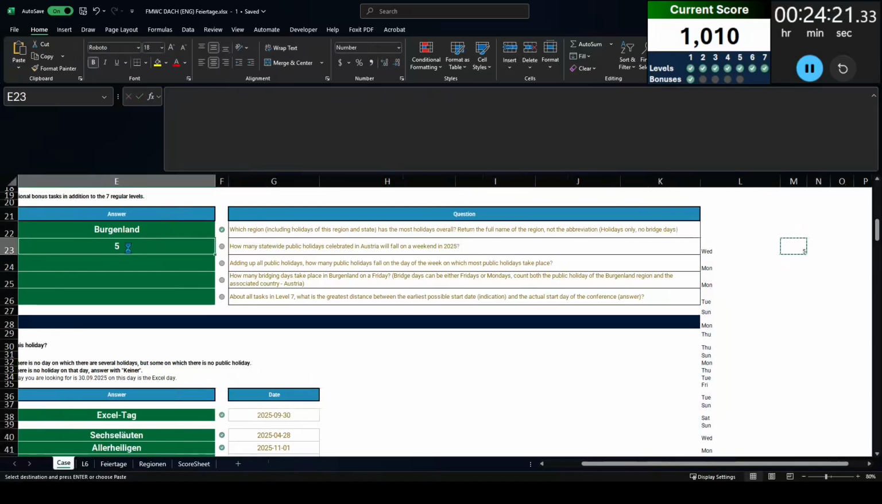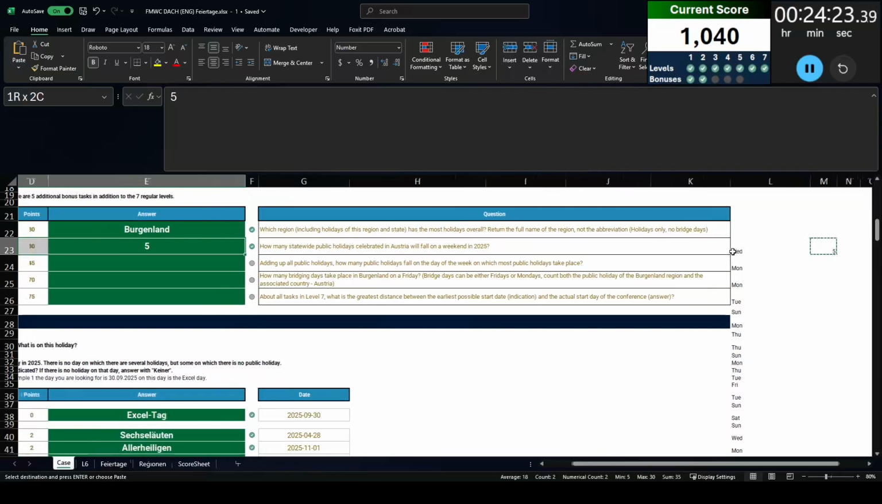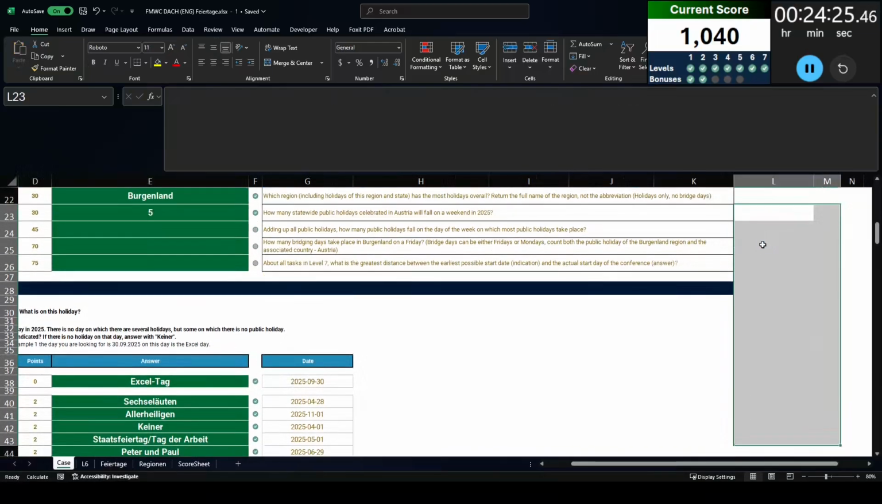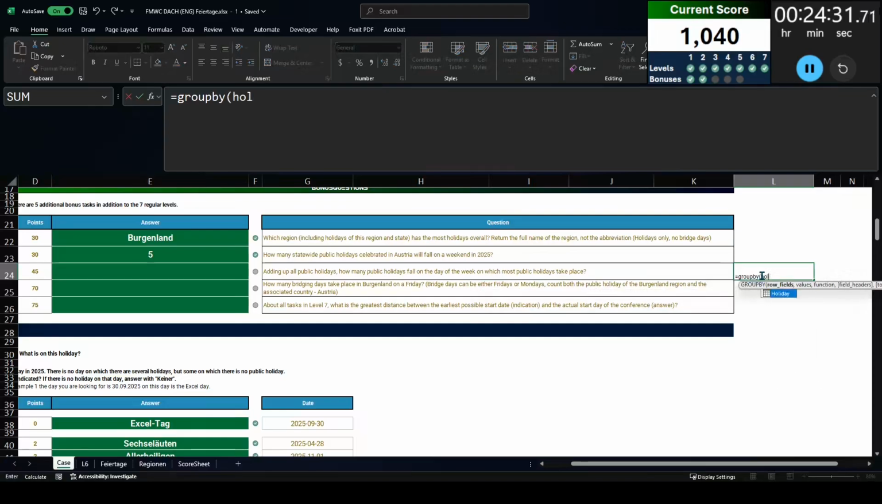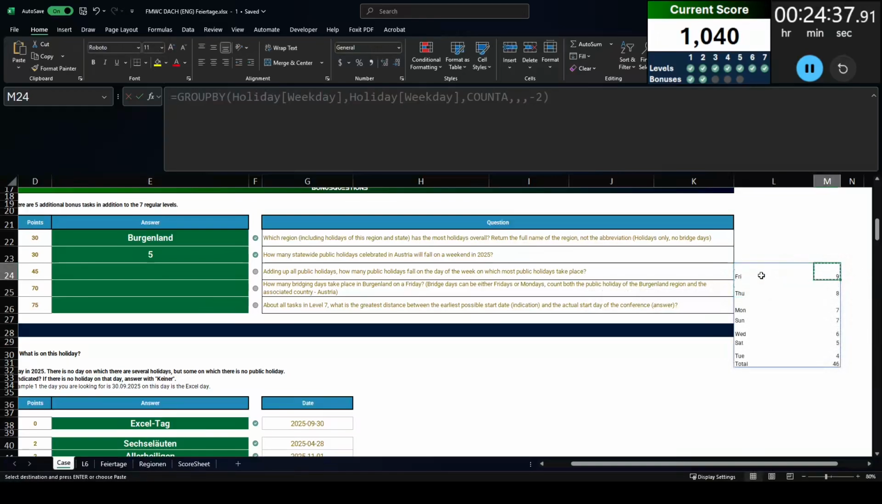Here I have 5 days on the weekend, and that will match. Bonus 3, adding up all public holidays. How many public holidays fall on the day of the week on which most public holidays take place? Kind of a wordy way to do this, but this one I know the group by function will work, basically saying which weekday has the most holidays. I say Friday has 9 holidays. That's going to check out.